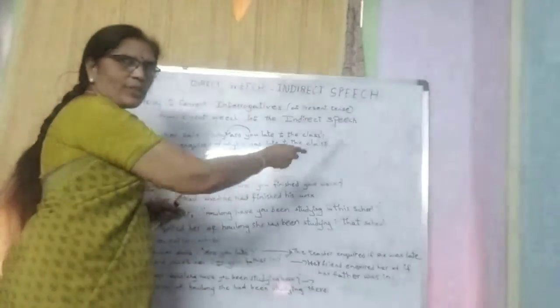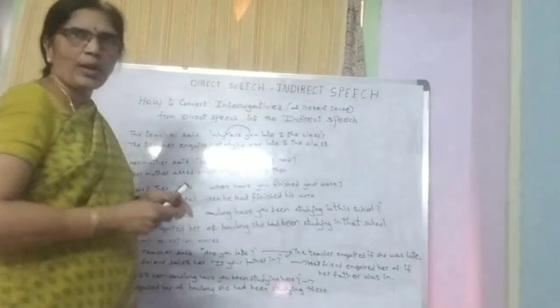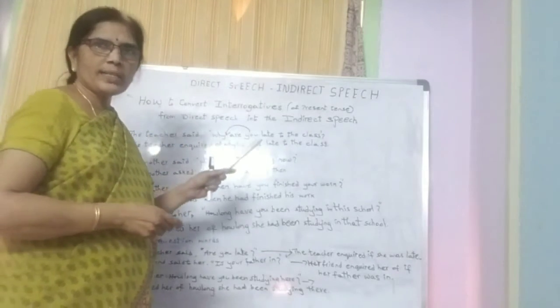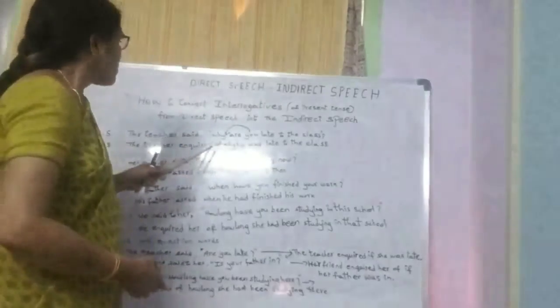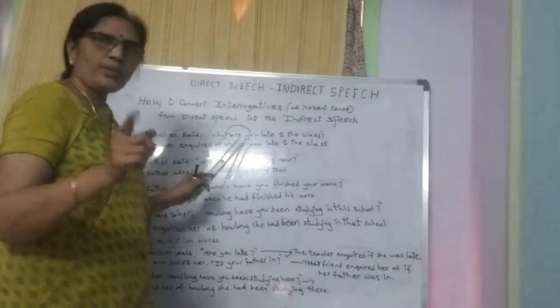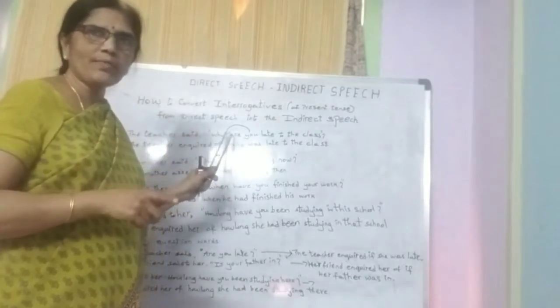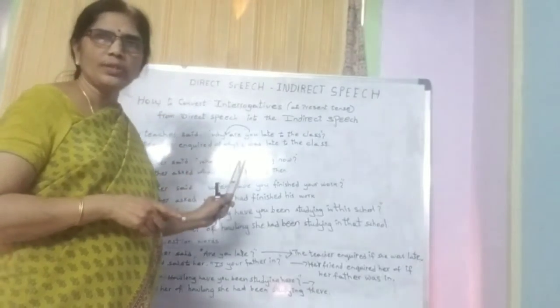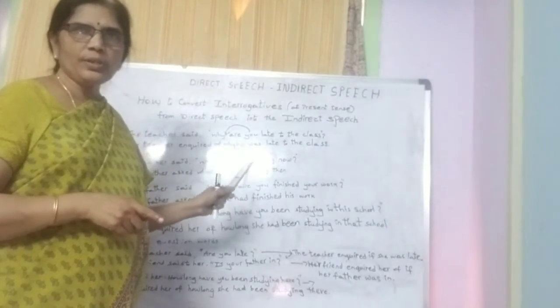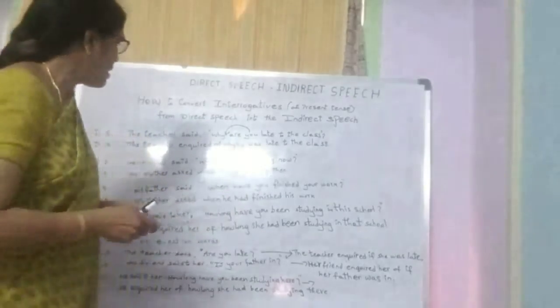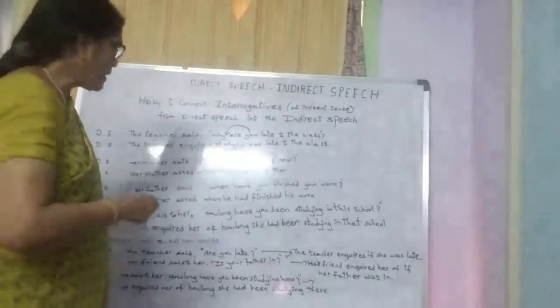No question mark. We did it in inverted commas. You came to know all these things in your previous class already. Okay, inquired. So the only thing you have to keep in your mind is how to change the word order while changing interrogative from direct into reported speech, children.